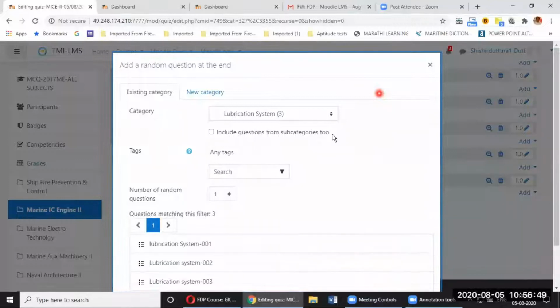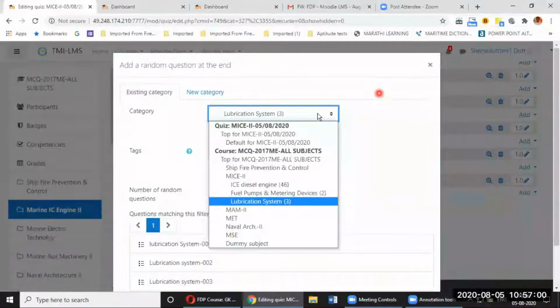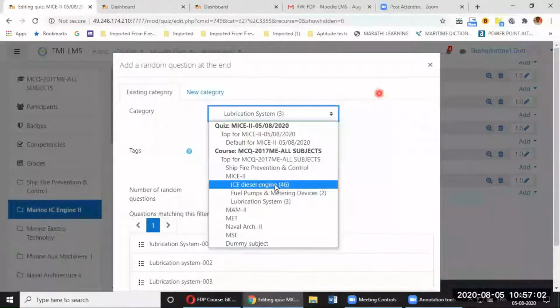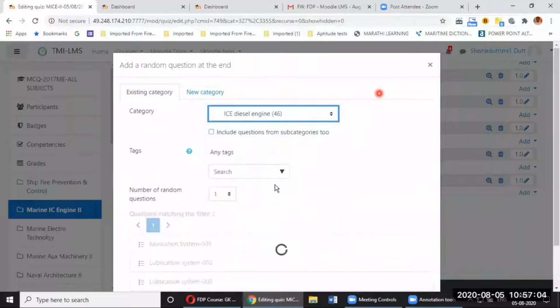Now for adding a random question, I should have a big question bank. Then the purpose gets solved. Otherwise, there is no point in selecting a random question. So what I'll do, I have 46 questions in one of the question banks. I'll select that. I see diesel engine, 46 questions which are there in this question bank.